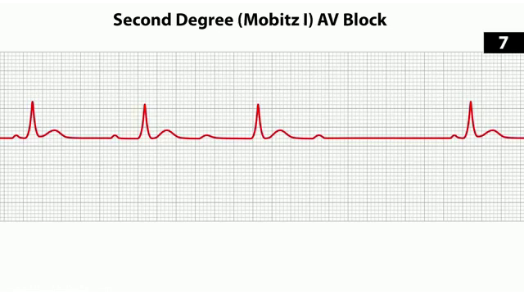The second degree heart block comes in two different flavors, the Mobitz type 1 and the Mobitz type 2. The Mobitz type 1 heart block has progressive lengthening of the PR interval until a beat is blocked. So a P wave is not followed by a QRS complex. This is also typically benign and asymptomatic. Now, Wenckebach is another term for Mobitz type 1 heart block, and don't get confused. Mobitz type 1 is not a first degree heart block. Mobitz type 1 is a second degree heart block.